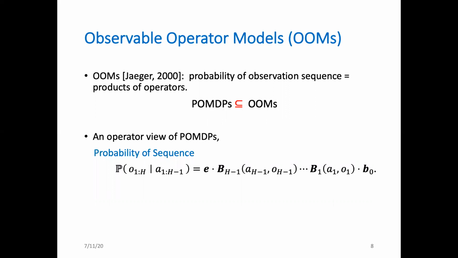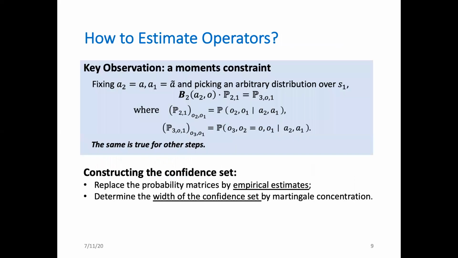Therefore, in order to predict the dynamics of a POMDP, it suffices to only learn its operators. One advantage of using this operator view is that these operators are indexed by observations and actions, not by the invisible underlying states. So the question is how to estimate these operators.